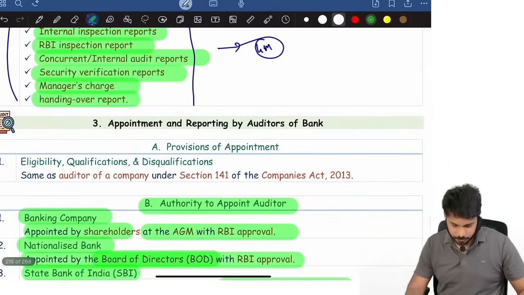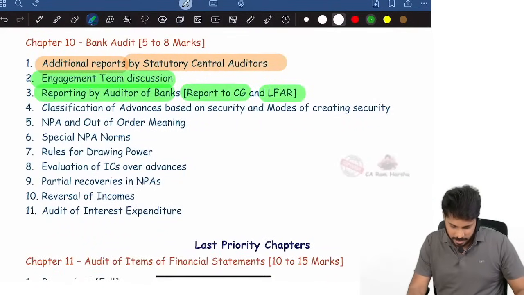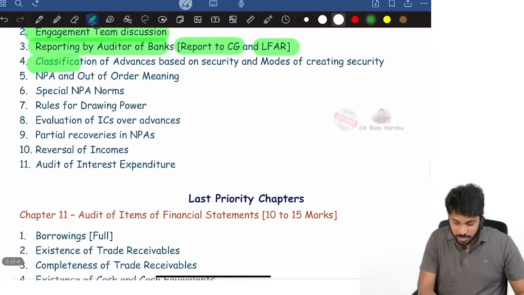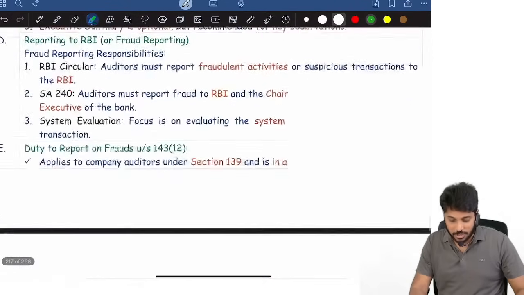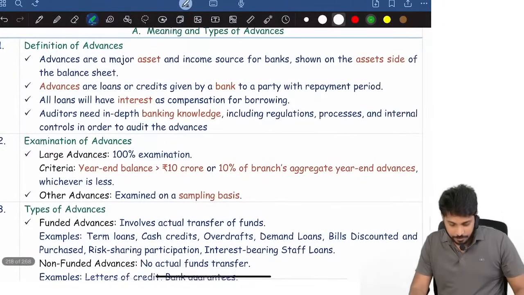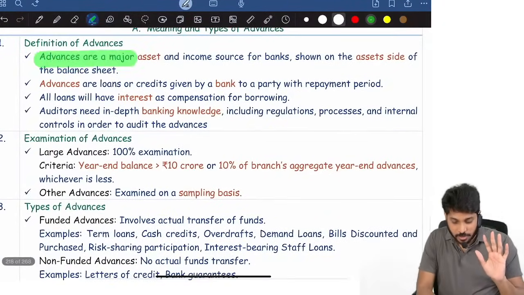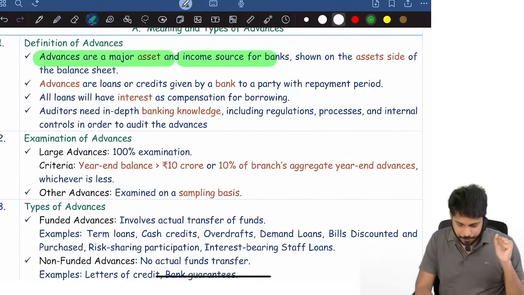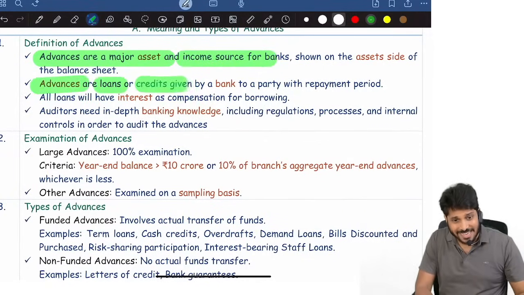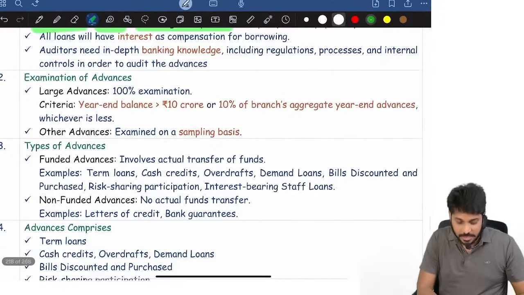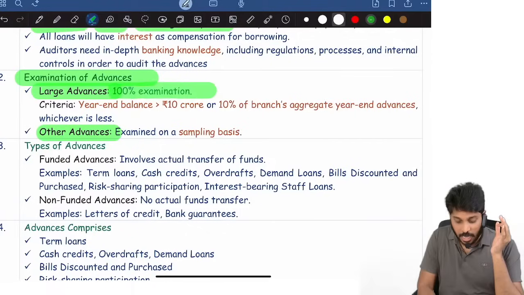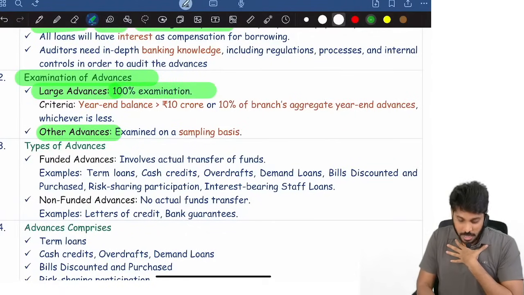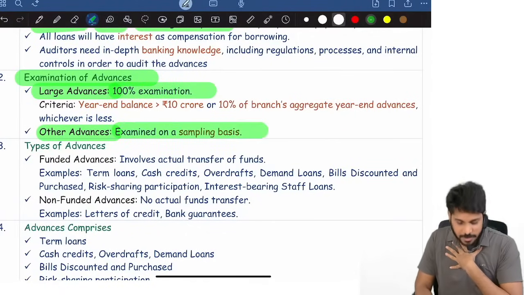Next. Then we have classification of advances based on security and modes of creating security. Now, first of all, remember, advances are major assets of the bank, and that's an income source for the bank. Advances are like what? Loans, credits given by the bank. These advances are of two types: large advances and other advances. For large advances, we have to verify 100%. Other advances we will verify on a sampling basis.